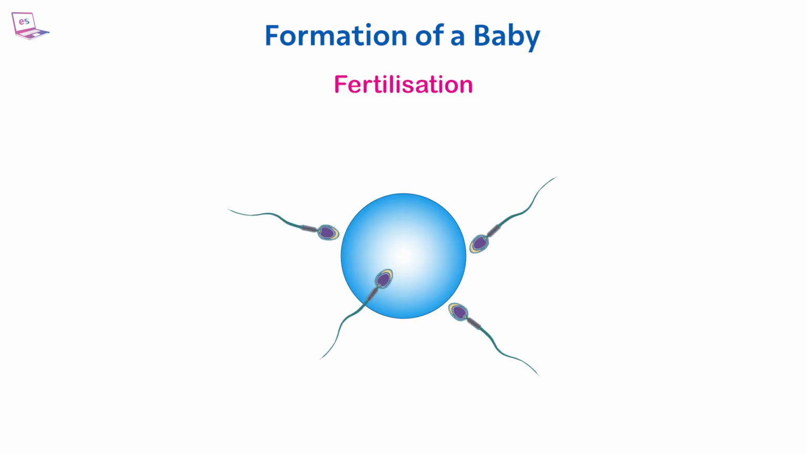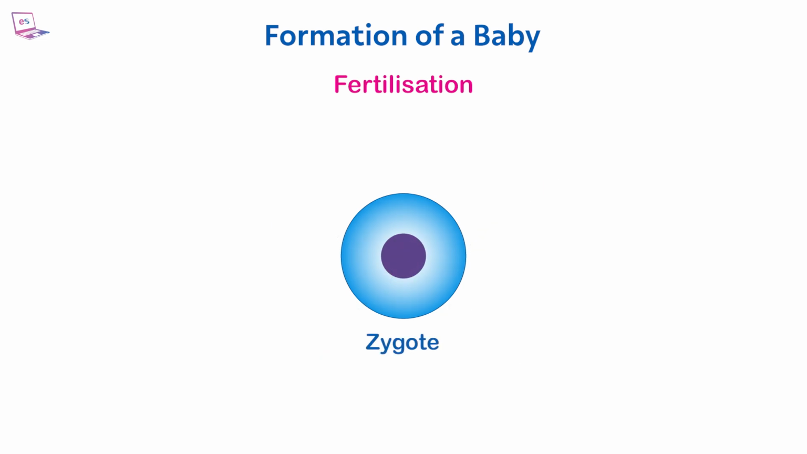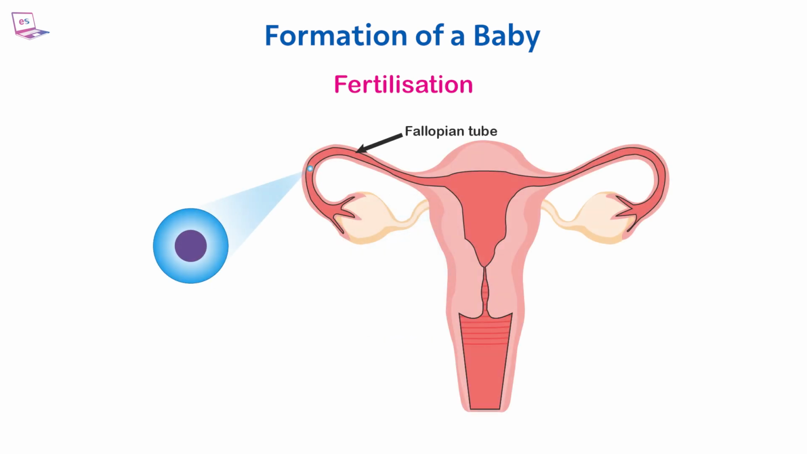Fertilization. When the sperm meets and penetrates the egg successfully, fertilization occurs, and the fertilized egg is called a zygote. This process occurs in the fallopian tube of a woman.